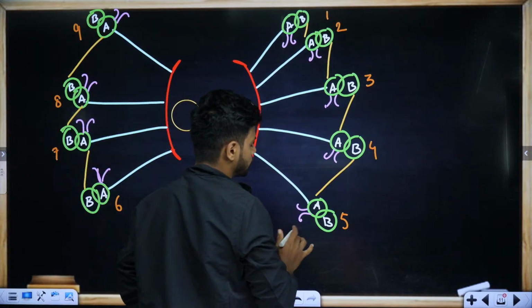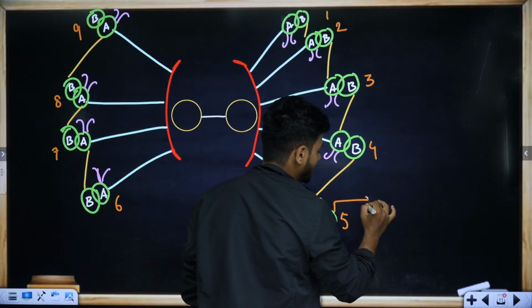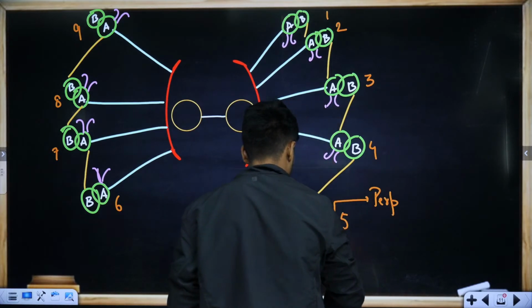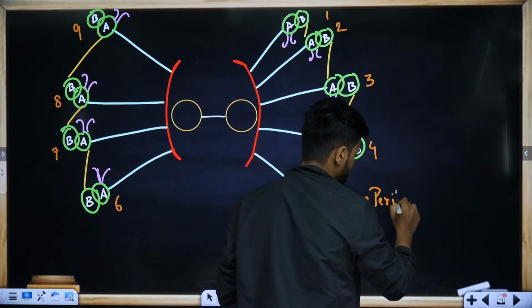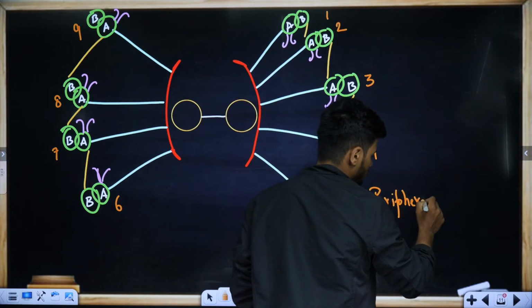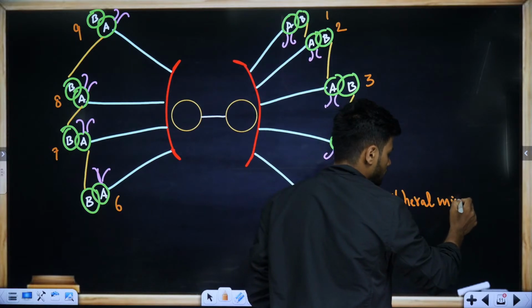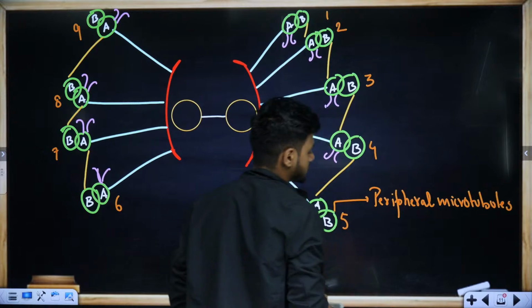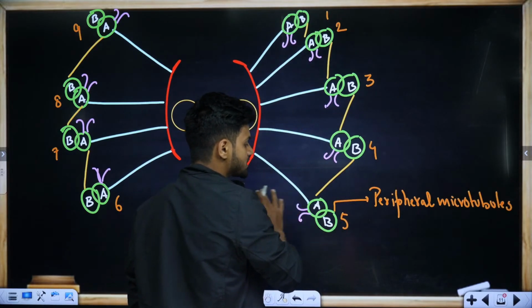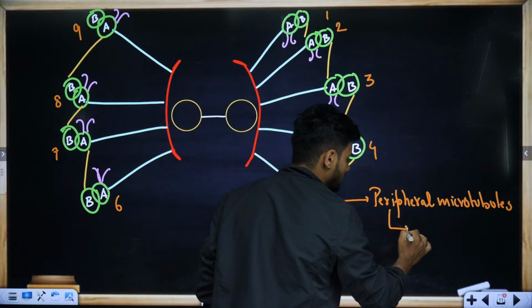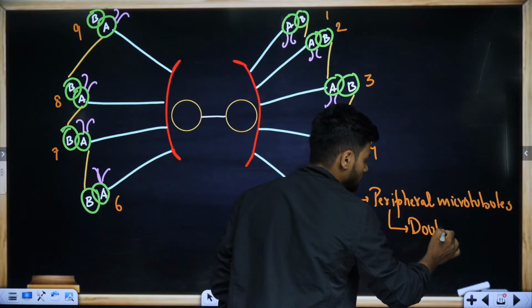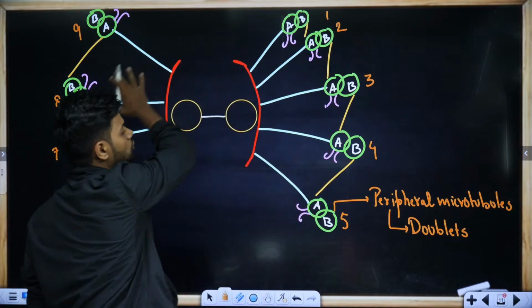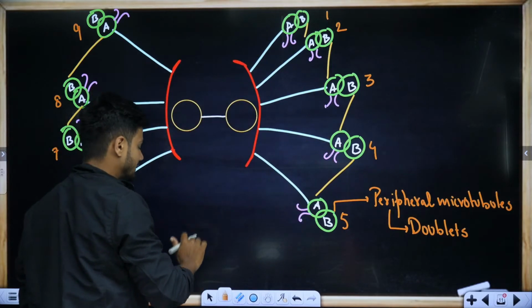There are in total 9 peripheral microtubules, and they are present in the form of doublets.